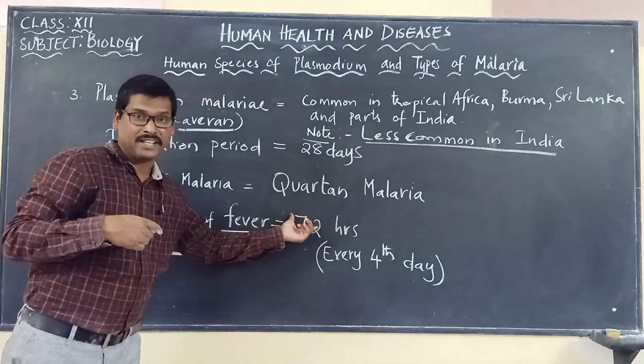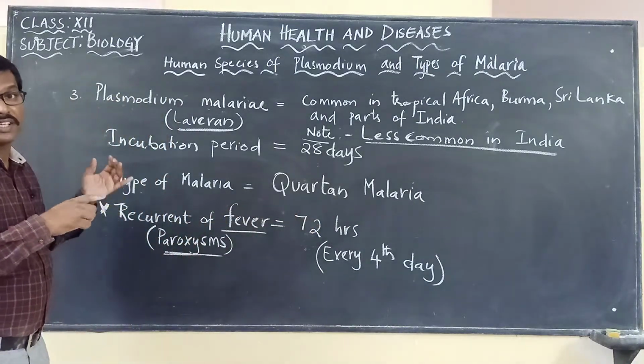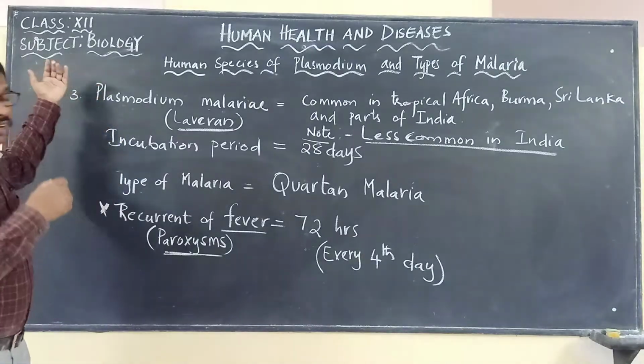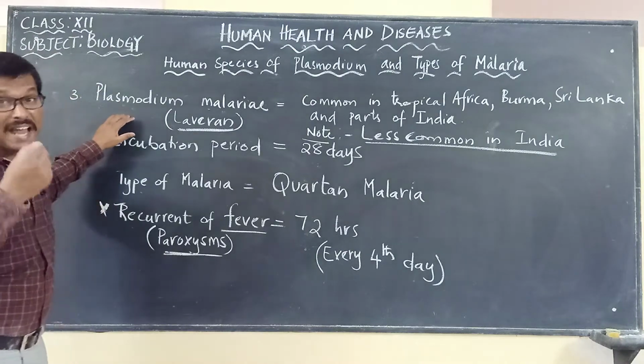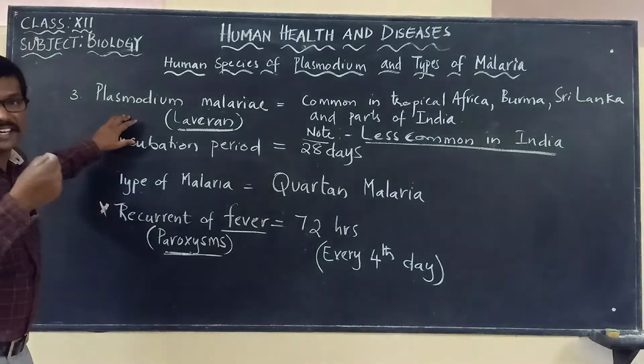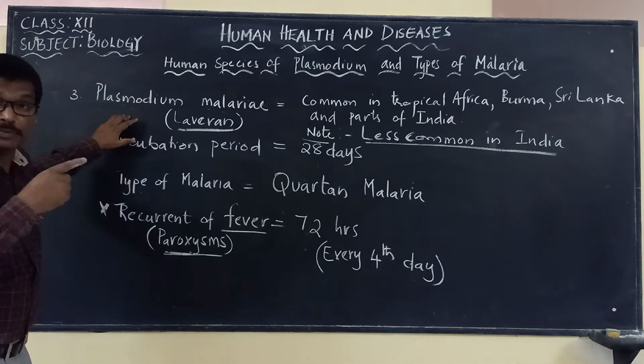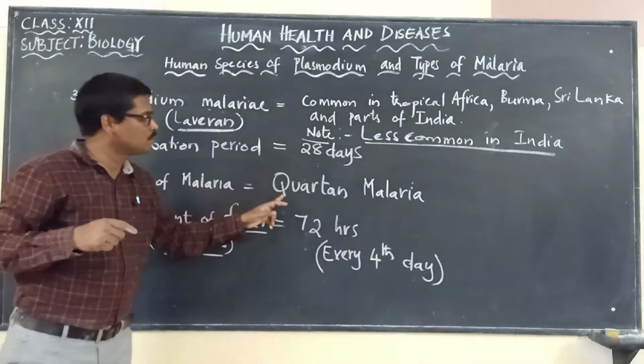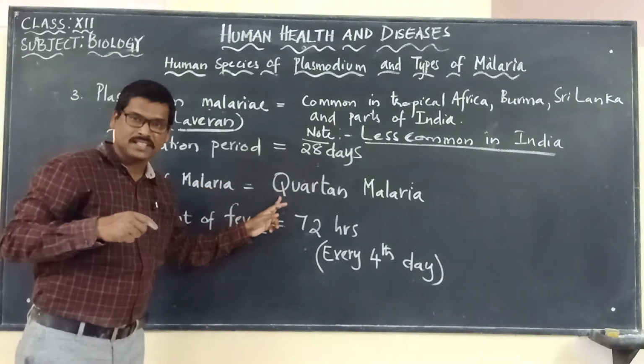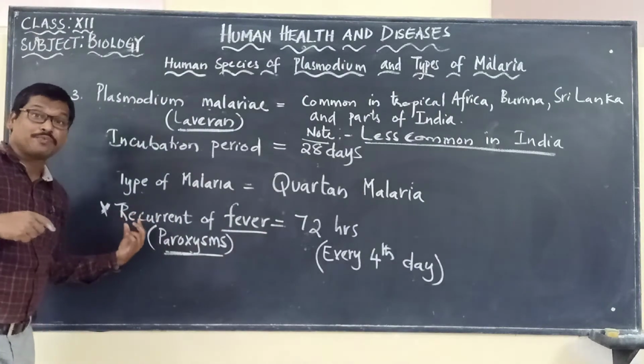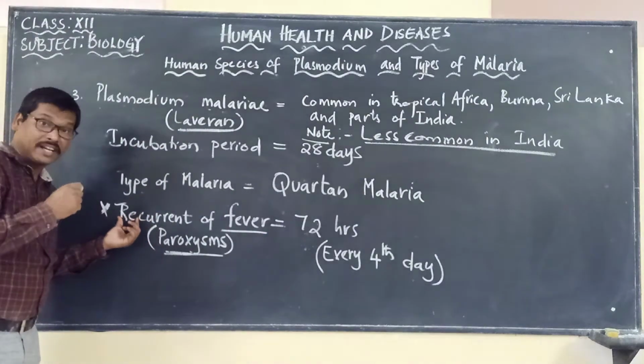Quartan malaria. So the first one, we said it as what? The first one, when we are talking about Plasmodium vivax, is benign malaria. Then malignant tertian malaria, the second one, is Plasmodium falciparum. The third one is called what? Quartan malaria. And now here is the difference in the recurrence of fever.